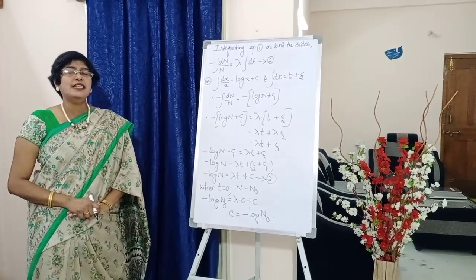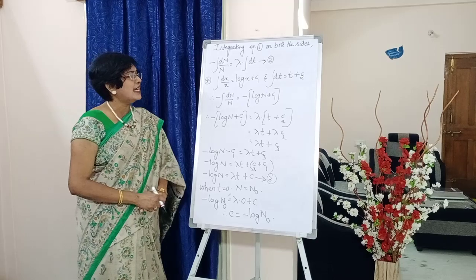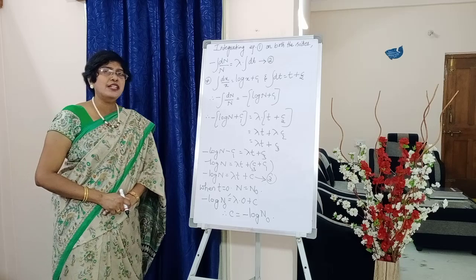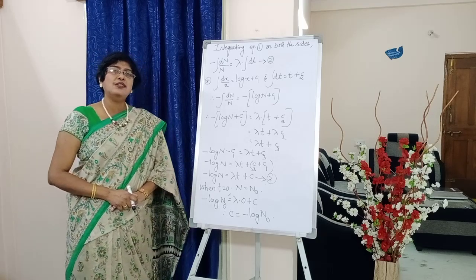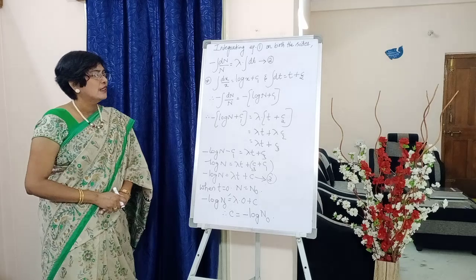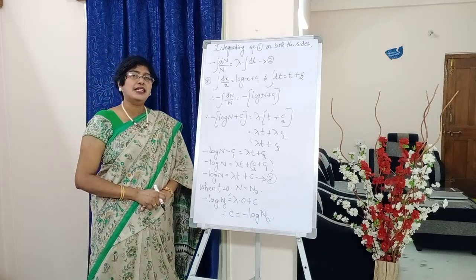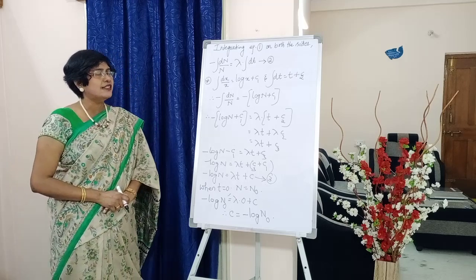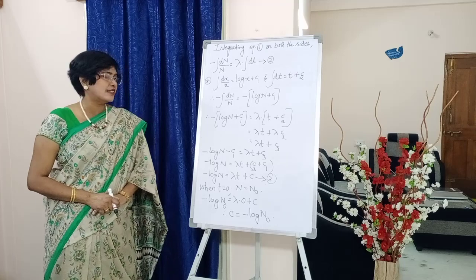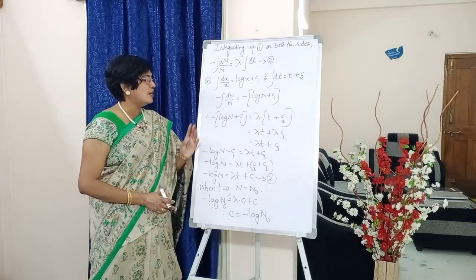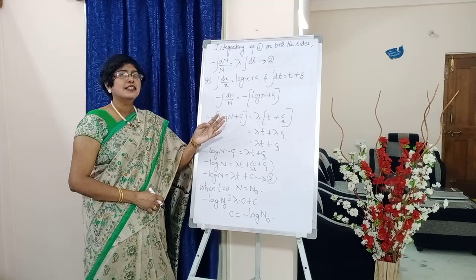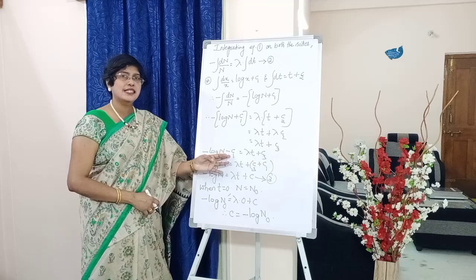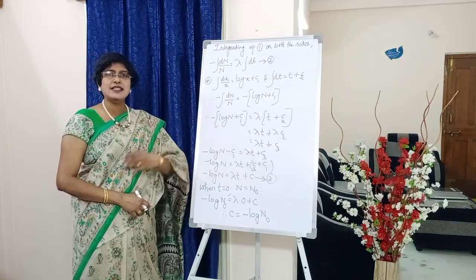dt, students. Integral dt how much? t plus c2. So right side, lambda into (t plus c2). Open the brackets on the right hand side: lambda into t, lambda t, plus lambda into c2, lambda c2. Lambda is a constant, c2 is a constant. We will take a new constant, c3. That is the right hand side. Next, left hand side: minus of (log n plus c1). Open the brackets: minus log n, minus into plus, minus c1, is equal to lambda t plus c3.